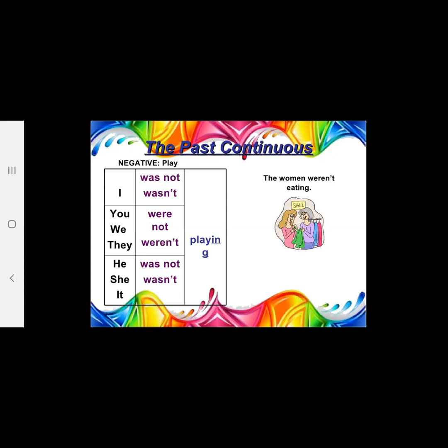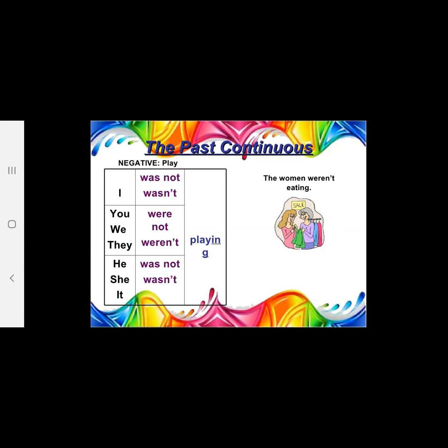So here the subject or pronoun: I was not playing cricket, you were not playing cricket, we were not playing football, they were not playing a football match, he was not playing the video game, she was not playing with dolls.